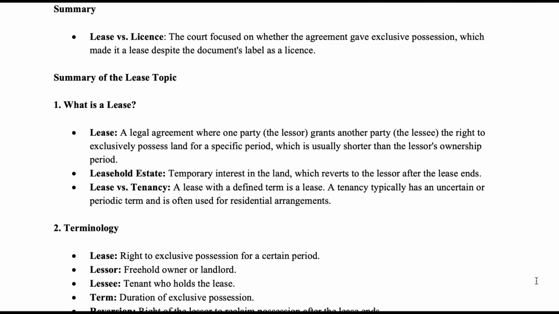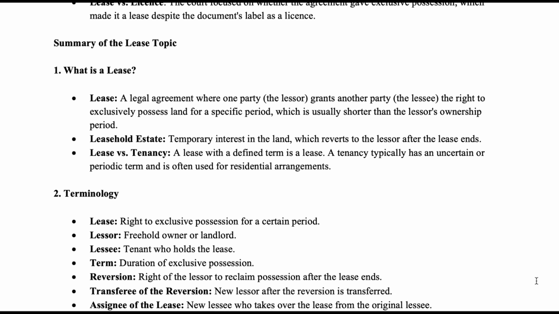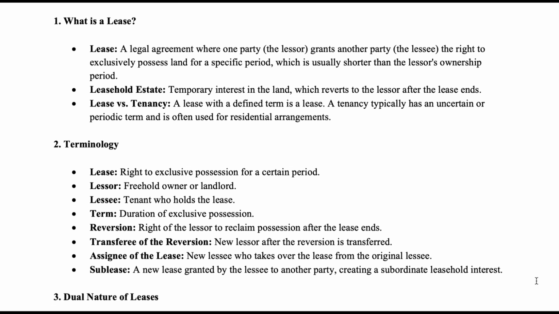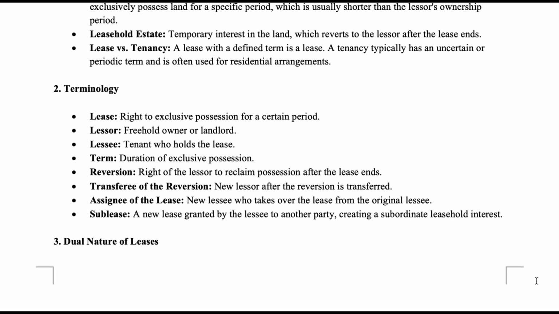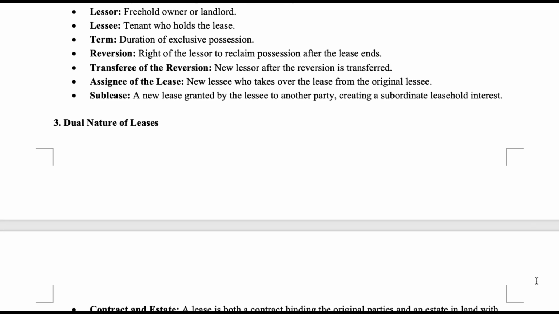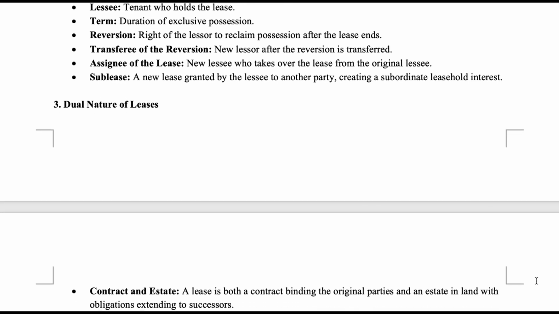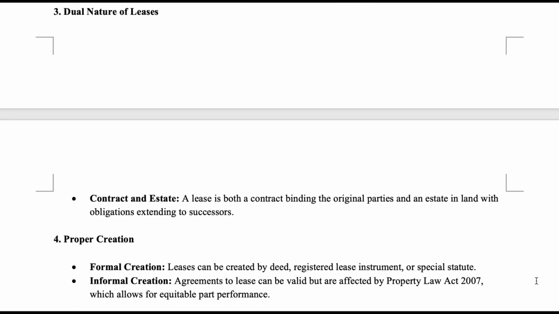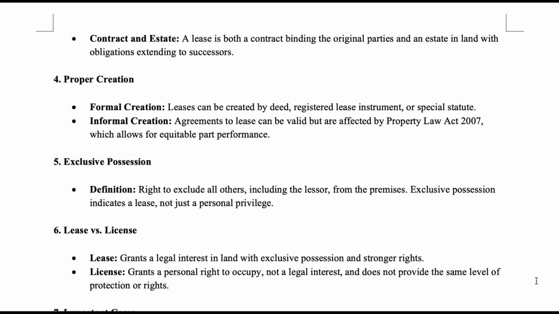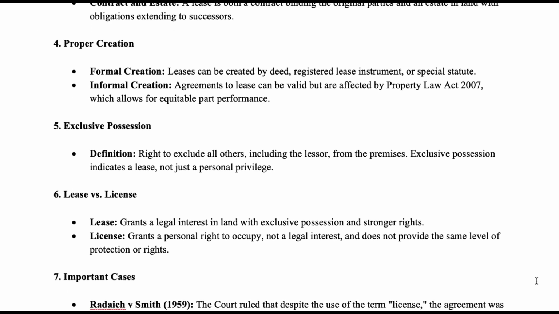Key points. Exclusive possession: this is the main factor distinguishing a lease from a license. A lease grants exclusive possession of the property, whereas a license does not. Label versus reality: the court decided based on the actual rights and intentions of the parties, not the wording of the document. Legal right: if someone has a legal right to exclusive possession for a fixed period, it's considered a lease. Quote from the case: a right of exclusive possession is secured by the right of the lessee to maintain ejectment and, after his entry, trespass. A tenant for a term or from year to year or for life or lives can exclude his landlord as well as strangers from the demised premises. Summary: the court focused on whether the agreement gave exclusive possession, which made it a lease despite the document's label as a license.